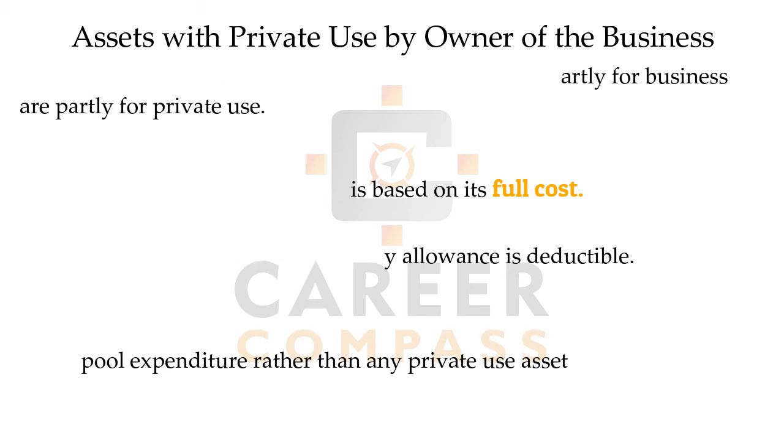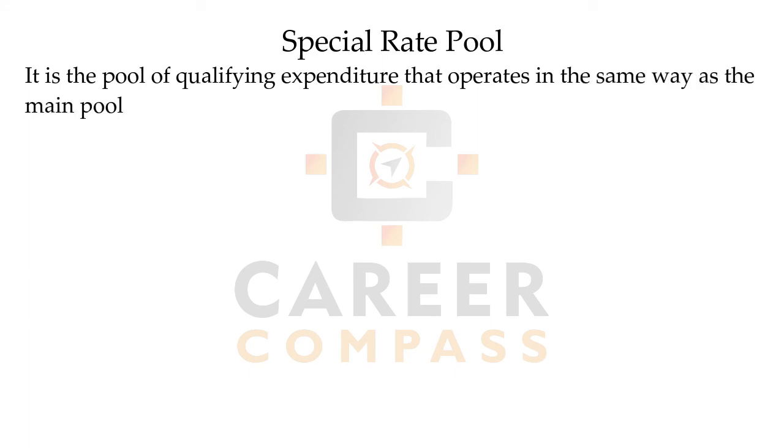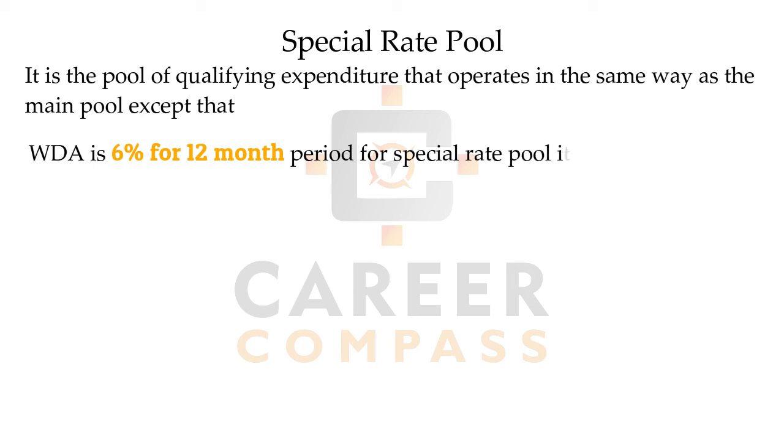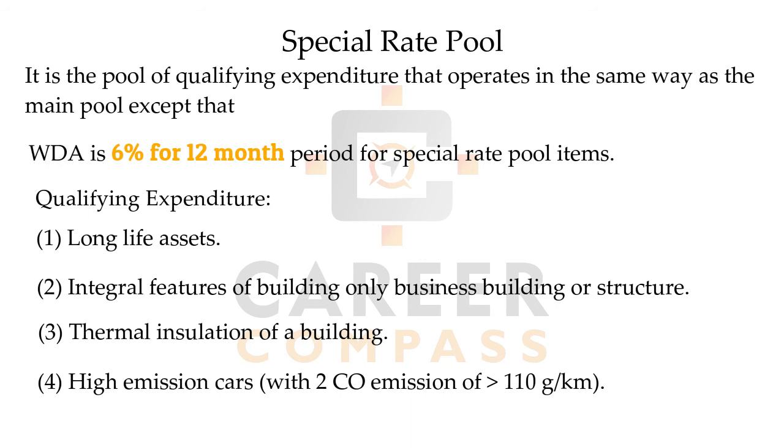Then after, the next concept is the special rate pool. As we have learned, most items of plant and machinery will be included in the main pool, but still there are some assets which will be included in the special rate pool, students. And for the special rate pool, the WDA will be given at only 6% per annum. Here we have a list of the assets to be included in the special rate pool, students.